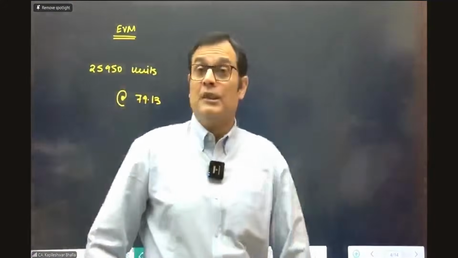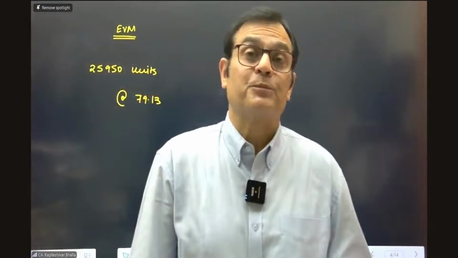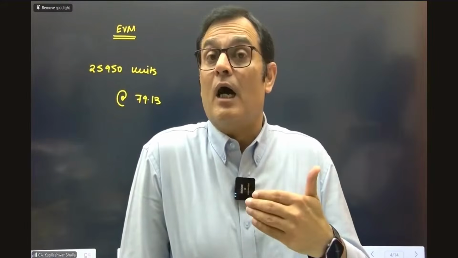So continuing the inputs in terms of the expected value method, let's call it EVM. We need to tell the examiner that in requirement number 1, when you're indirectly asking me a revenue recognition policy, we need to recognize a revenue of 25,950 units. And the revenue is to be taken at the rate of 79.13. Now, you cannot stop at this particular stage. You also need to tell the examiner how much you are collecting at each stage and how much revenue you are recognizing at each stage.